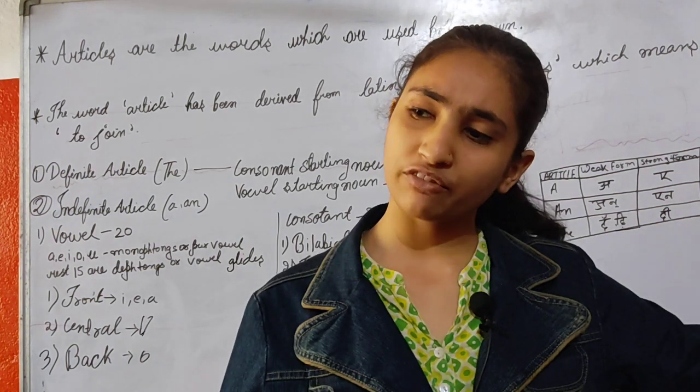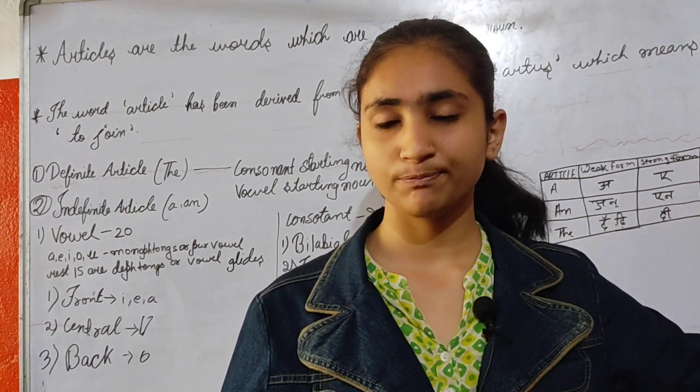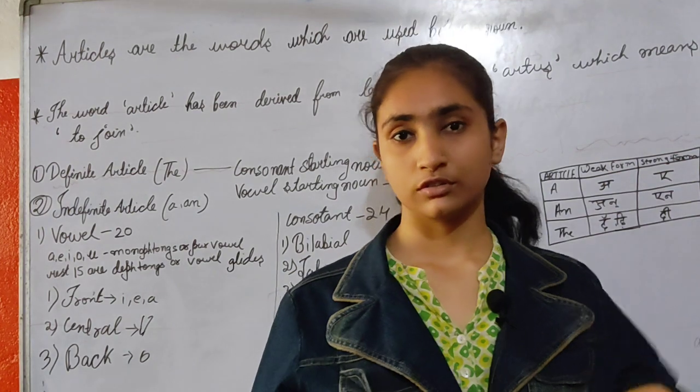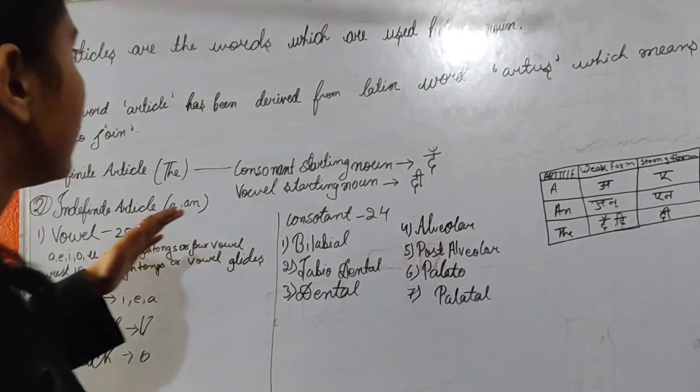But where has this word article originated from? A fact to know. Let's move to the board and see.